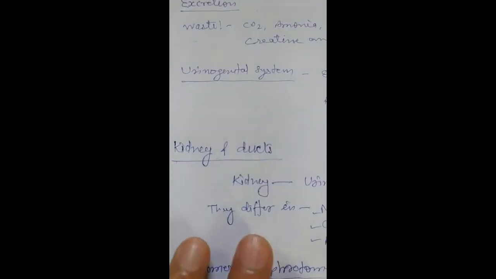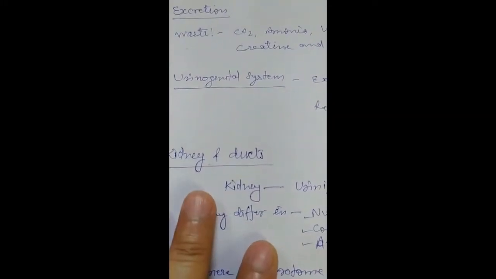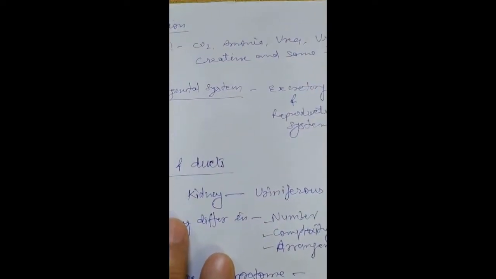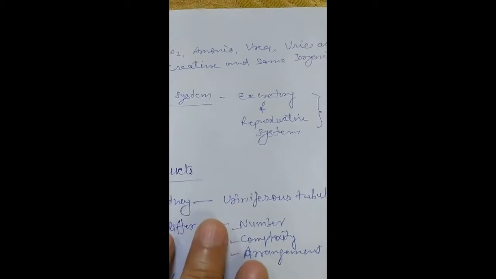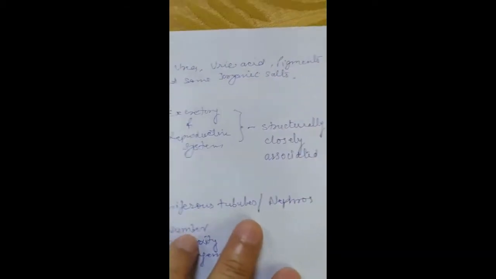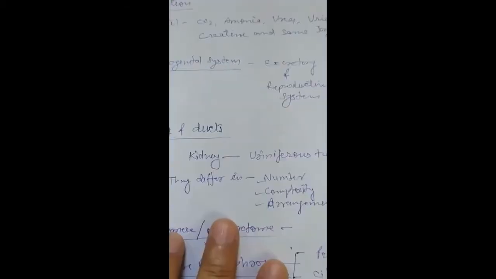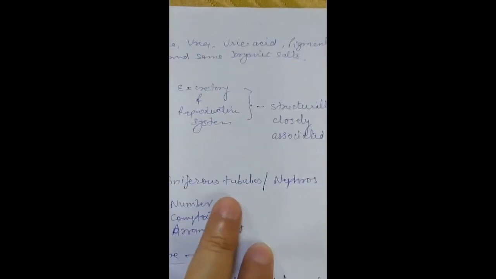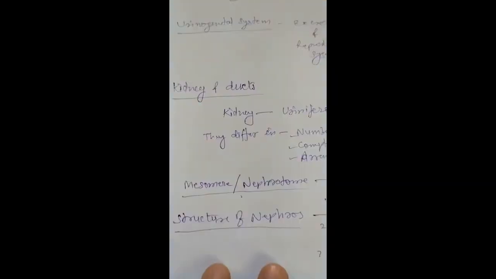So now about the kidneys. Kidneys are the main excretory organs of vertebrates, and each kidney consists of uriniferous tubules or nephros. The kidney differs on the basis of number, complexity, and arrangement of these uriniferous tubules or nephros.